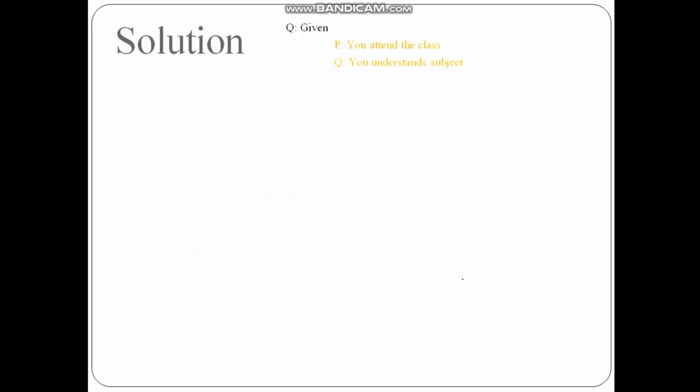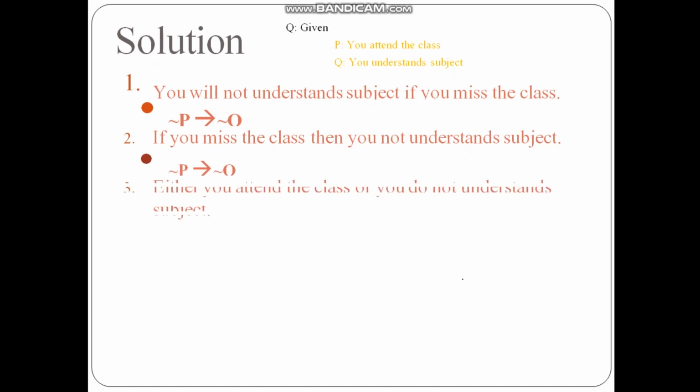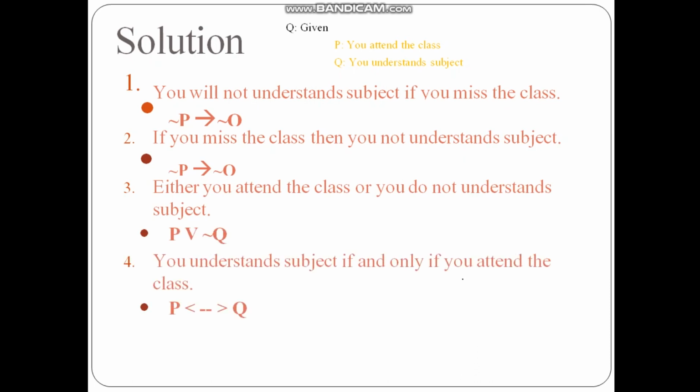So these are the solutions I have given. The first one is not P implies not Q. Then again it is conditional: if not P then not Q. The third one is P or not Q. The fourth one is P if and only if Q.